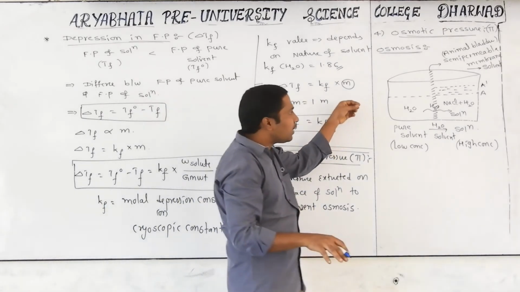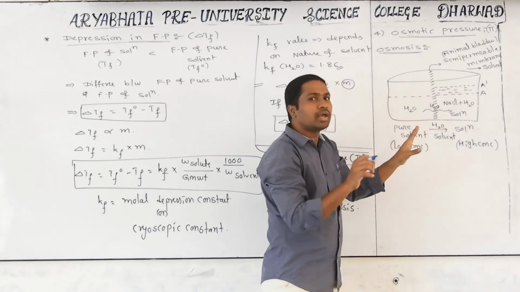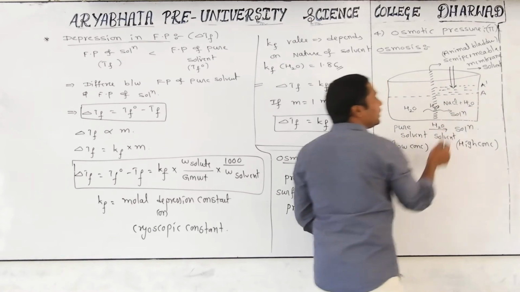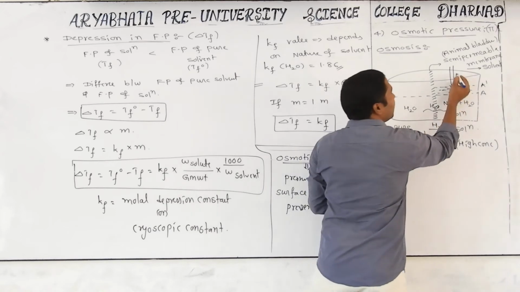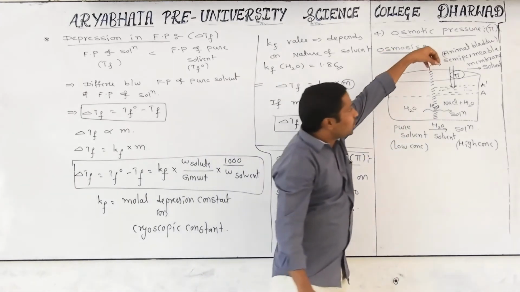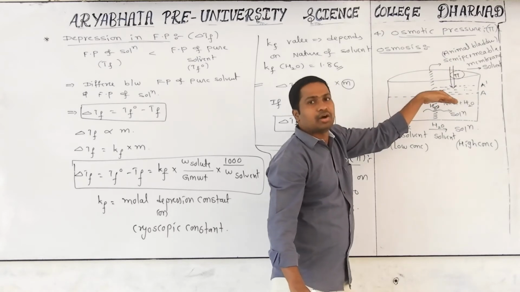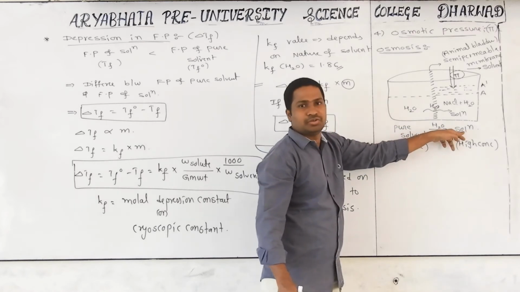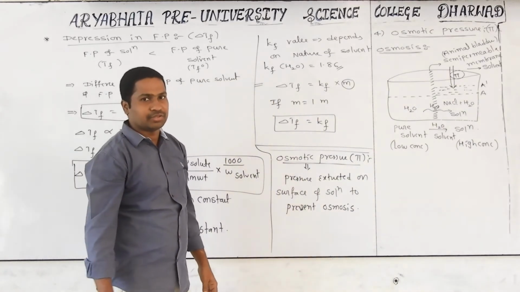Osmosis means what is happening? The solvent particles are moving from this side to the solution side. I want to stop it. What should I do? I should apply some pressure on the surface of the solution. How much pressure is required to stop this osmosis phenomenon is what we call osmotic pressure. Osmotic pressure is the pressure exerted on the surface of the solution to stop the inflow of solvent particles from the pure solvent side to the solution side. The applied pressure on the surface of the solution is what we call osmotic pressure. All of you got it?